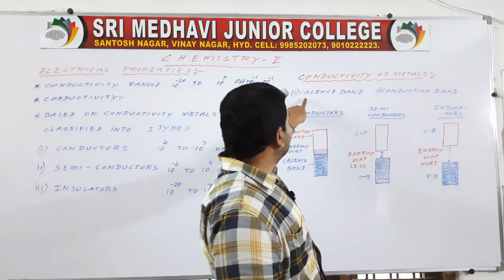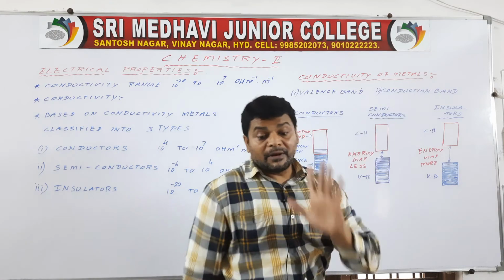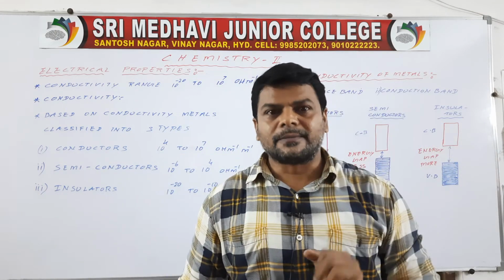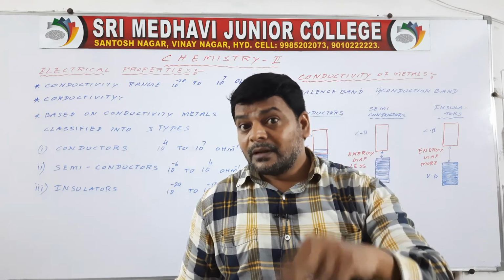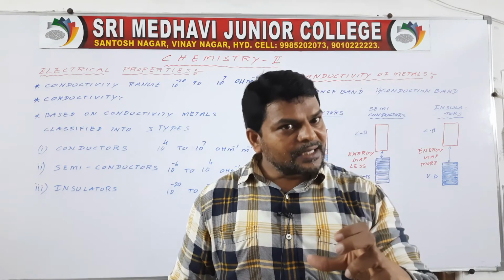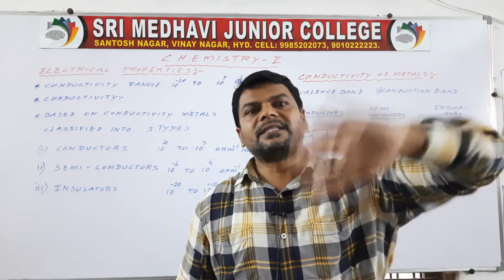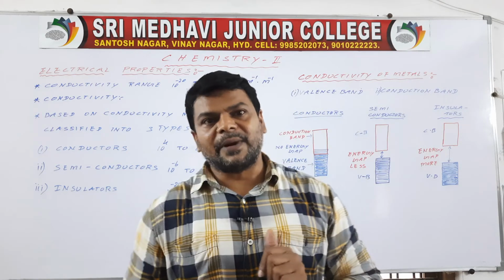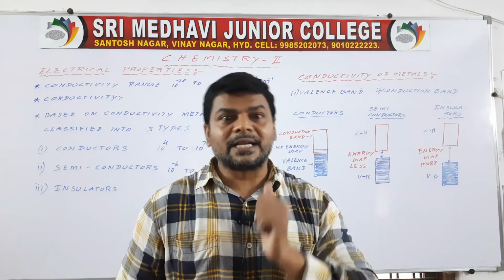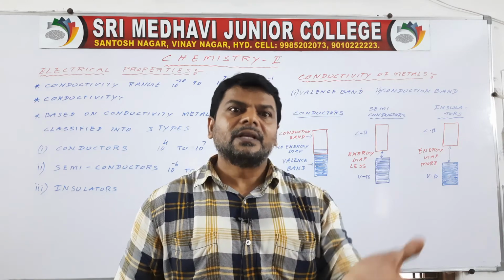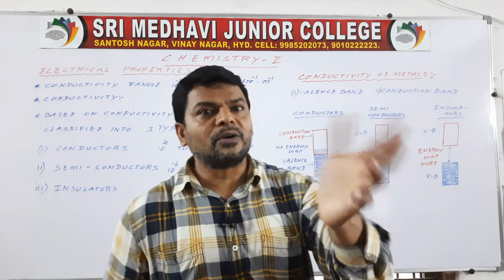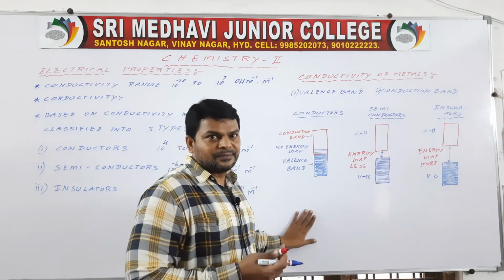Understand? So this is the valency band and conduction band. Valency band means atoms combine to form molecules, and molecules form the valency band. The next higher energy level to the valency band is the conduction band. If electrons easily jump from the valency band to the conduction band, then electricity is easily passed and conductivity is more, as in conductors.